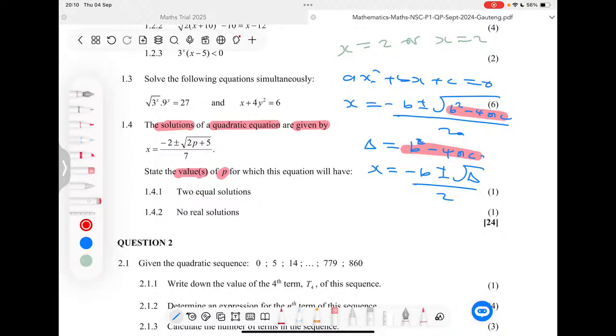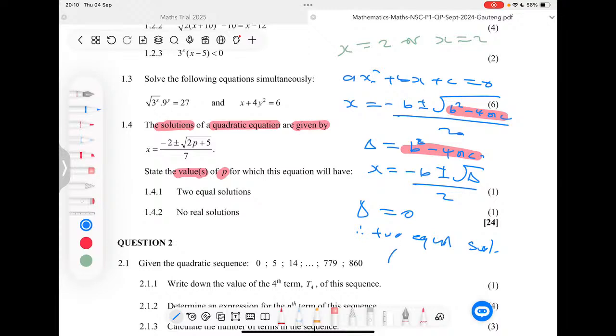So for example, if our discriminant is equal to 0, then we will get answers that are equal. We'll get two equal roots, two equal solutions, right?